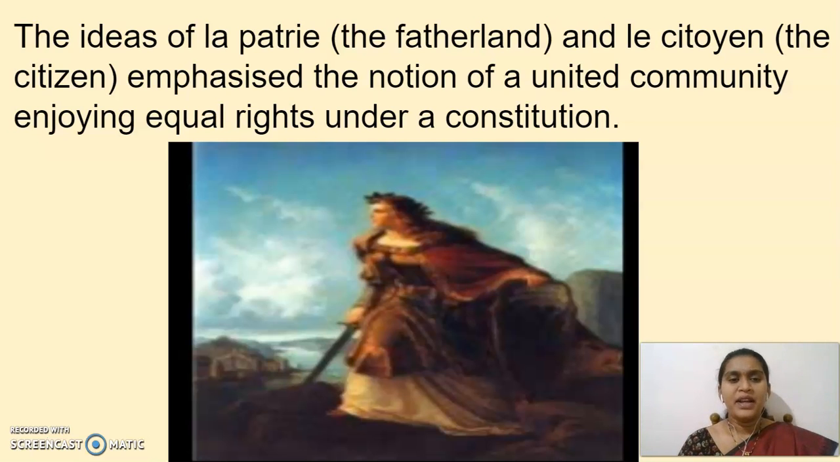So at that time what happened? They tried a lot to unite the people. They were doing some dramas, as we saw last year. In newspapers, magazines, and print media, everyone was struggling to unite the people to fight against the monarchy. So at that time they started with a common idea. See here, the ideas of la patrie, that means the fatherland, and les citoyens, the citizens, emphasized the notion of a united community enjoying equal rights under a constitution.